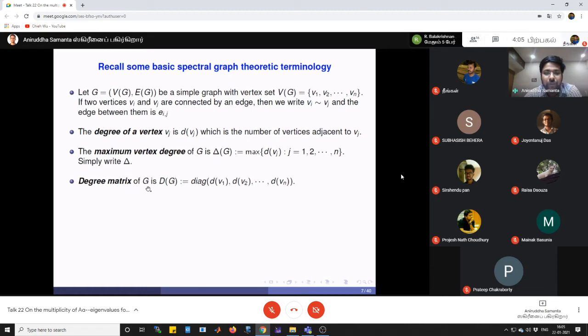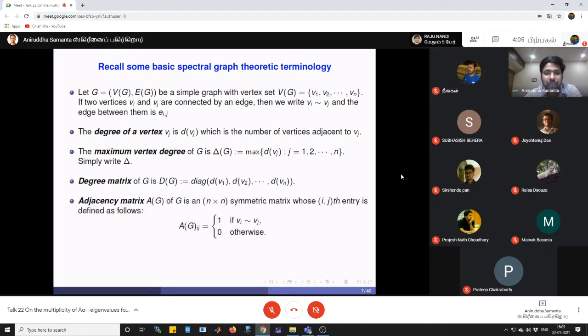The degree matrix of a graph G is a diagonal n cross n matrix, and its ith diagonal entry is the degree of the vertex vi. The adjacency matrix of a graph G is an n cross n real symmetric matrix, and its ij entry is 1 if the vertices vi and vj are adjacent to each other and 0 otherwise.